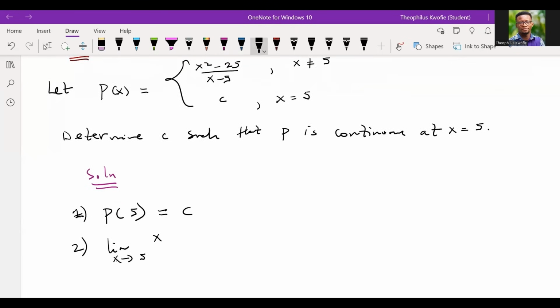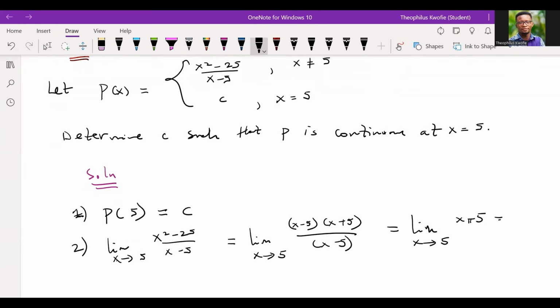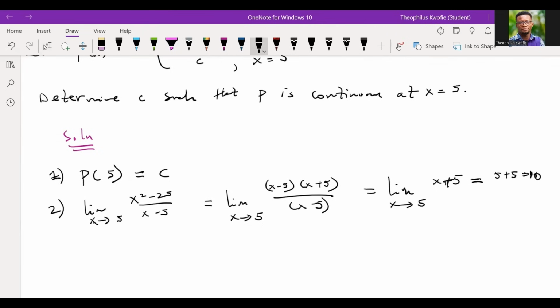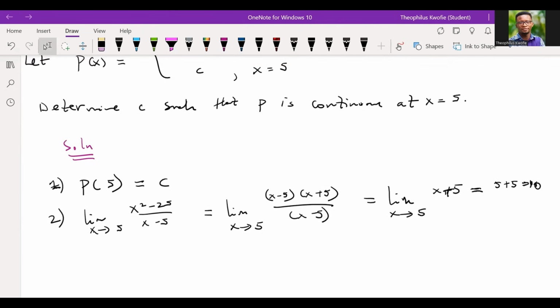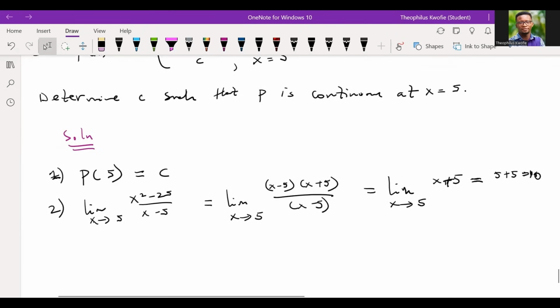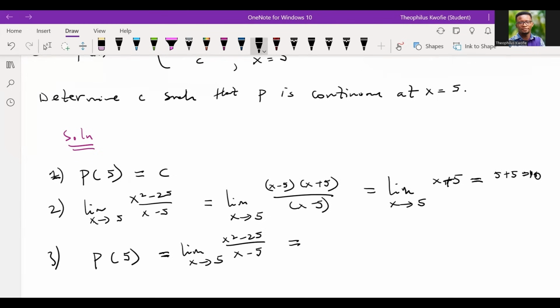There's the first function, which is x squared minus 25 over x minus 5. So when we evaluate it, what do we get? We're going to have what? 5 plus 5, and that is what? 10, right? Now, remember that we said that f is continuous at a point if these three conditions are met. But the last condition is that the function value should be the same as the limit of that function as x approaches 5, right? Should be the same, right?